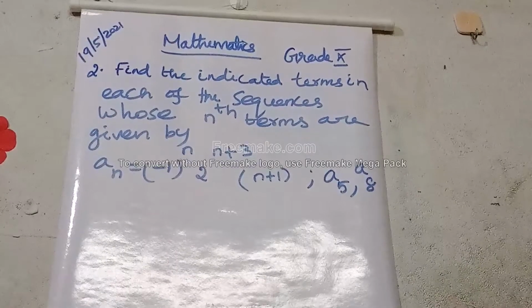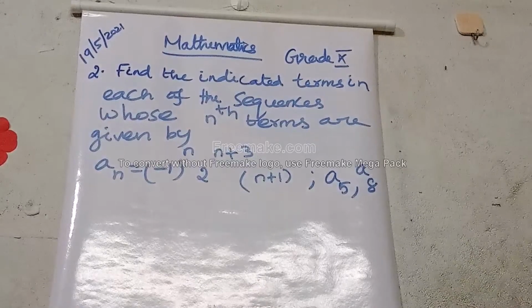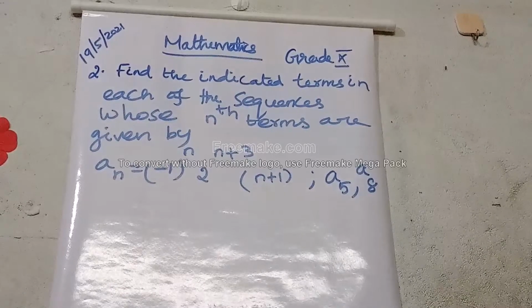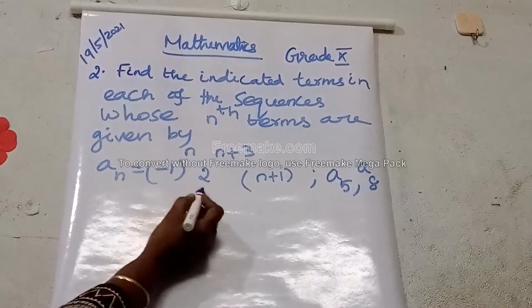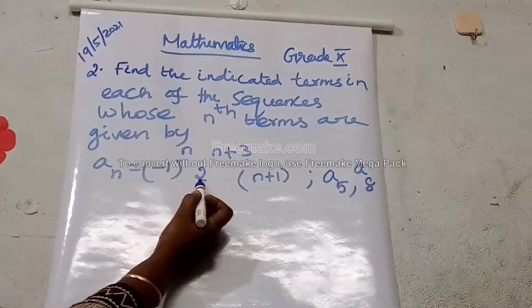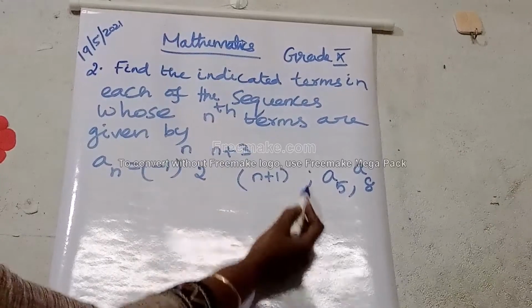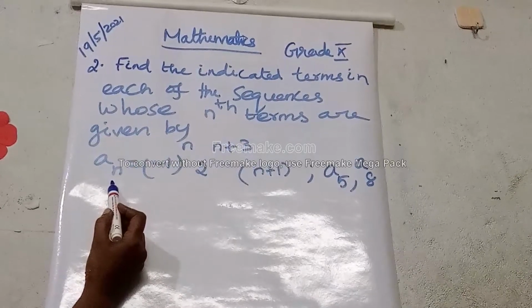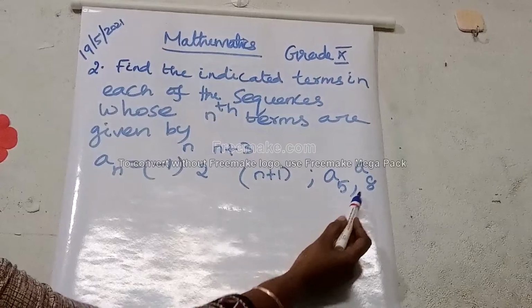Write the next question. Find the indicated terms in each of the sequences whose nth term is given by an is equal to minus 1 the whole power n into 2 power n plus 3 into n plus 1; a5 comma a8. an is given, we have to find out a5 comma a8.